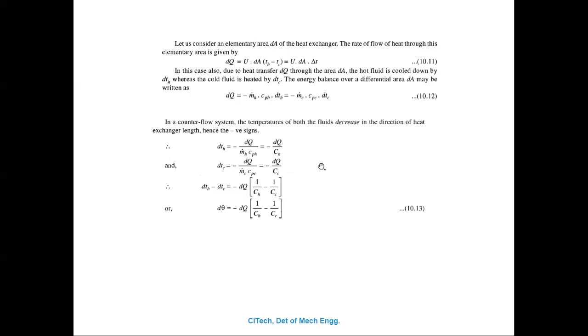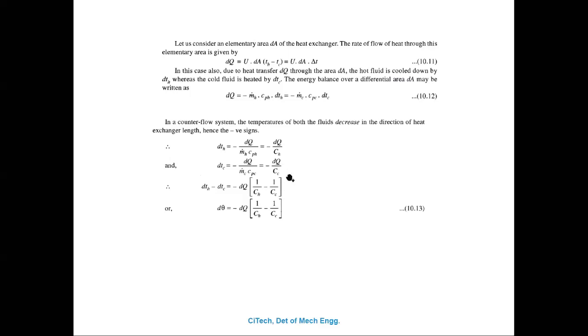Similarly, you have to note down the dTc value. From this equation, dTc is minus of dQ divided by m dot cpc, that is minus dQ divided by Cc. What is Cc?